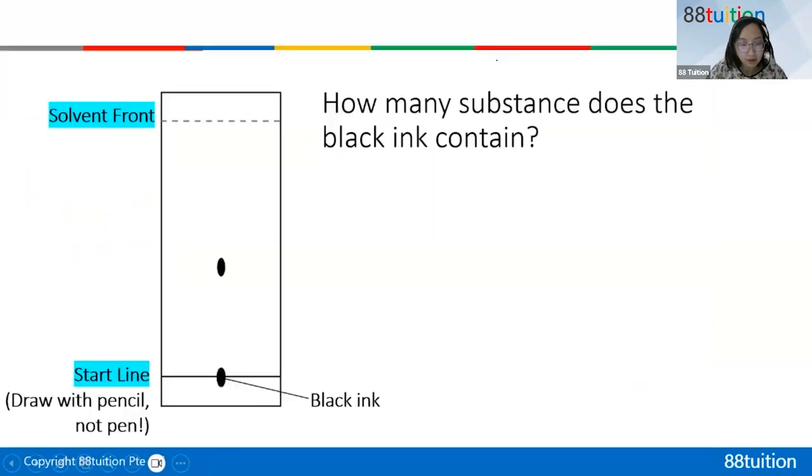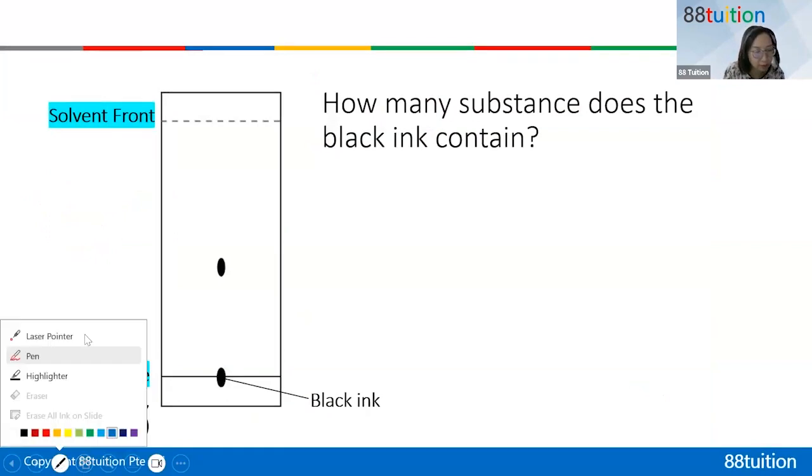All right, can you answer this question? How many substances does this black ink have? I'm using chromatography. So I put the